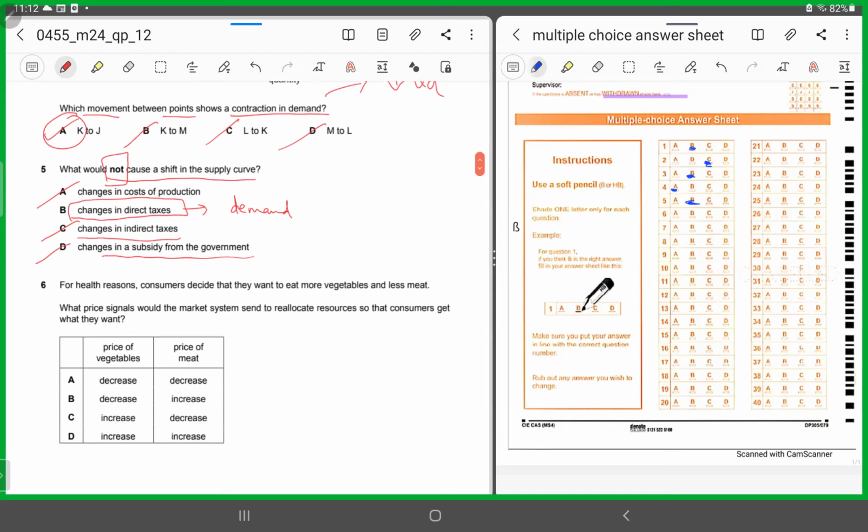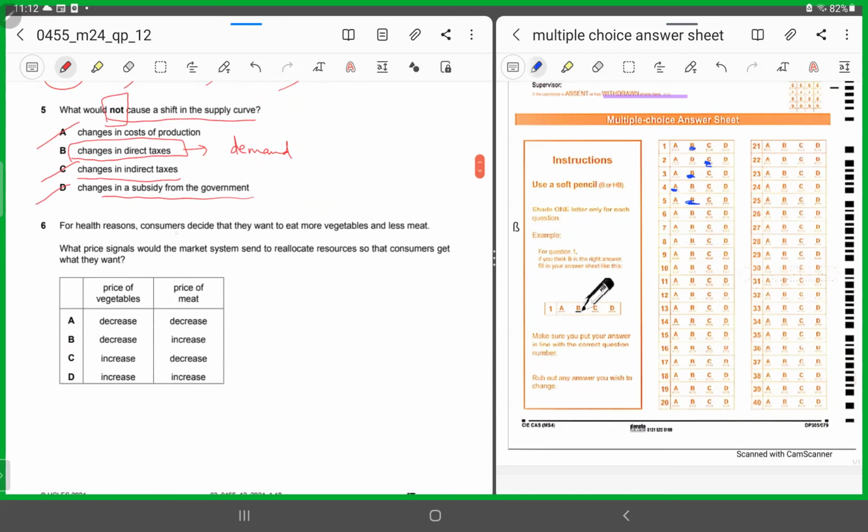All right. Number 6. Number 6 says for health reasons, consumers decide that they want to eat more vegetables and less meat. So if they are going for more veggies and less of meat, so this means what? This means that the demand for vegetables will rise and the demand for meat would fall. So if the demand for vegetables would rise, the price for vegetables should increase. And when the demand for meat will be falling, so this means the price for meat should fall.